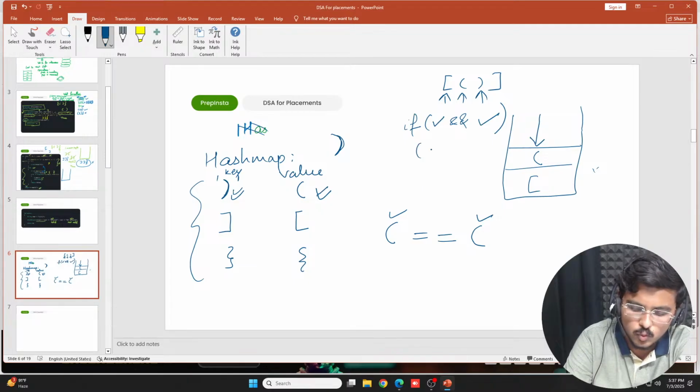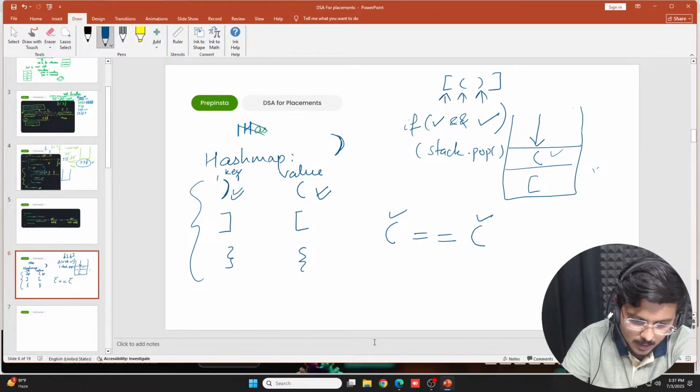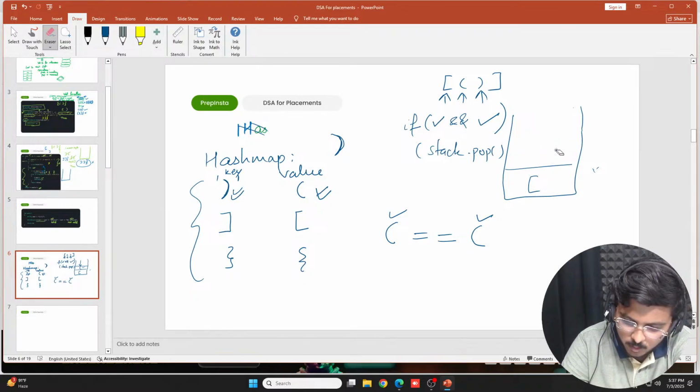If it becomes true, you're basically doing stack dot pop. So you're basically popping this out, fine. I am actually removing this. I remove this. Same, I go ahead again. I go ahead here, I check it out, and then again I'll do the same thing.